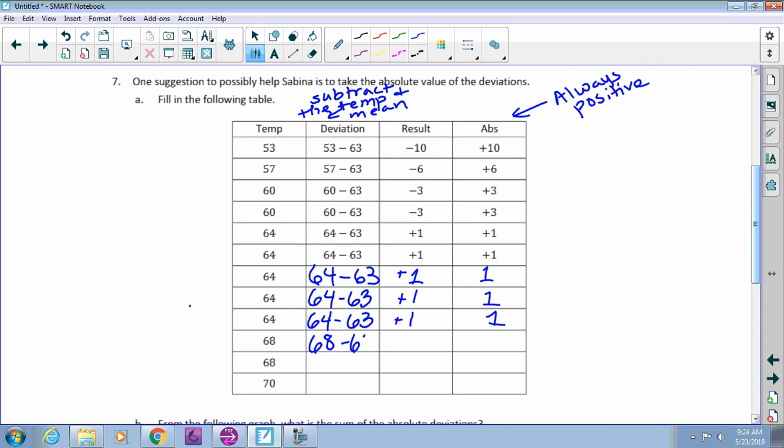So 68 minus 63, that's a difference of what? 5. So that month, it was 5 degrees warmer than the average yearly temperature. So that's an absolute deviation of 5. So 68 minus 63, again, is a difference of 5. The absolute value of 5 is 5.